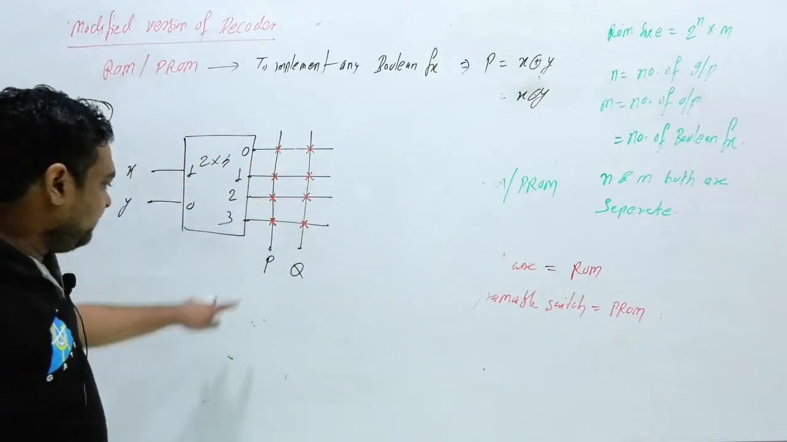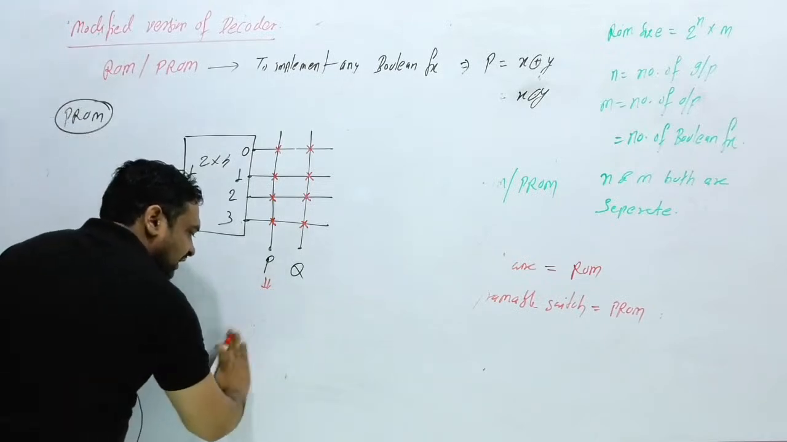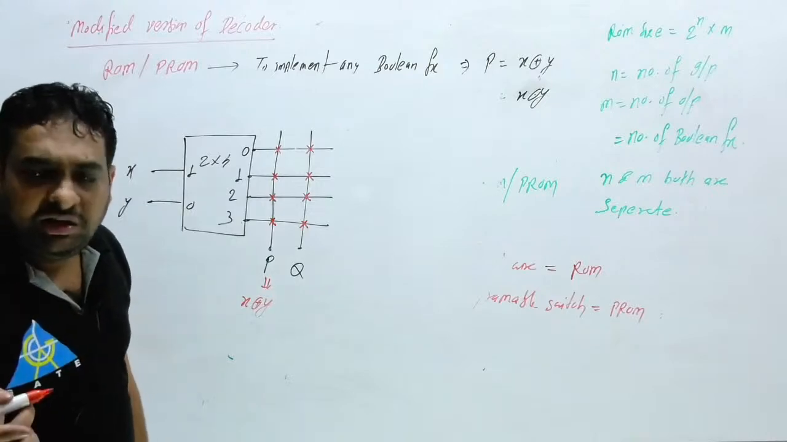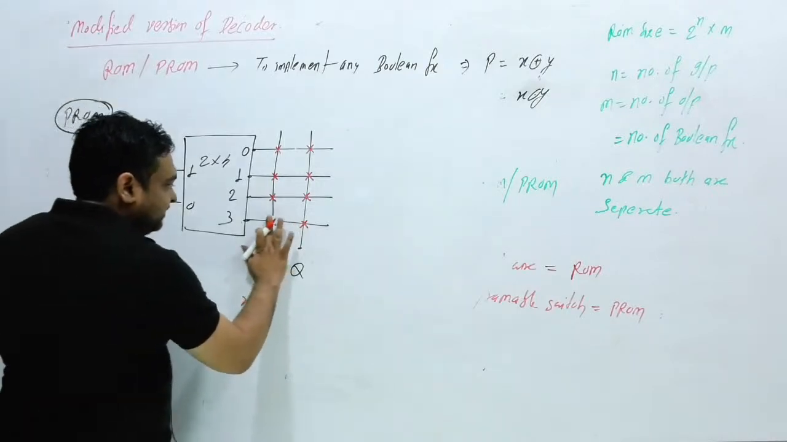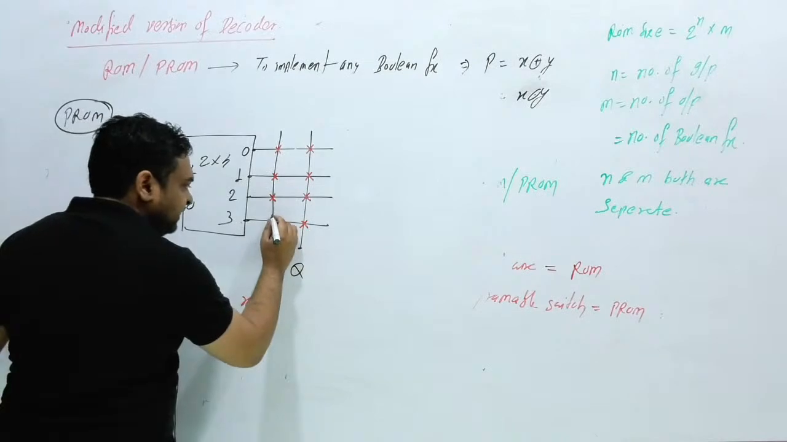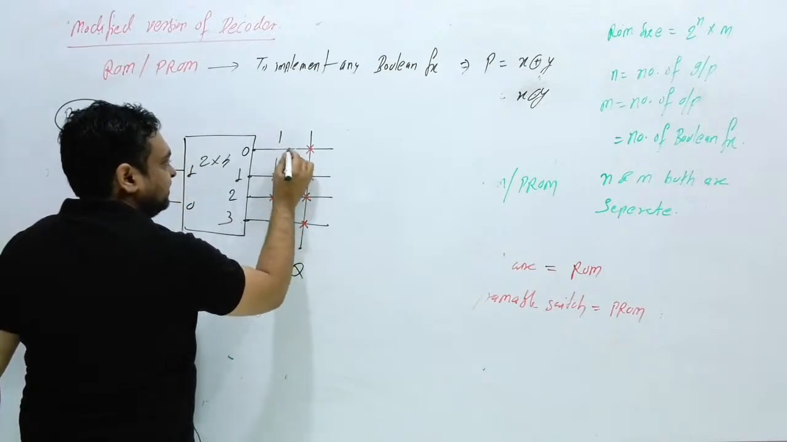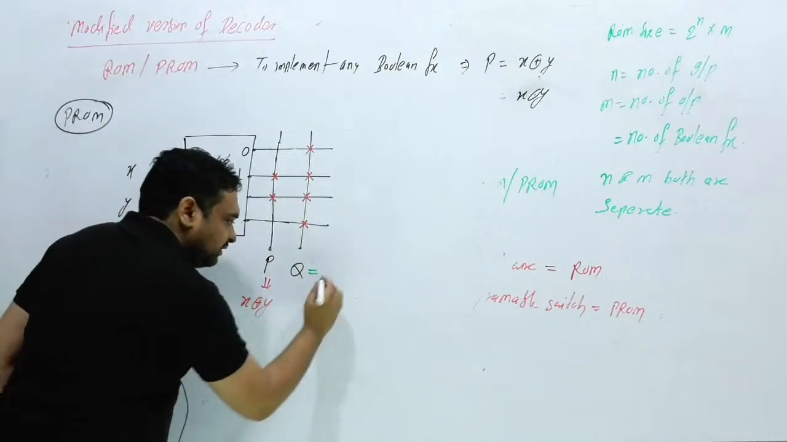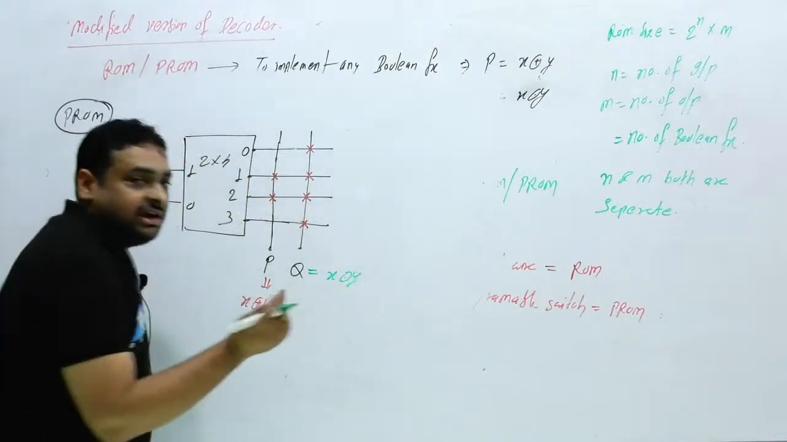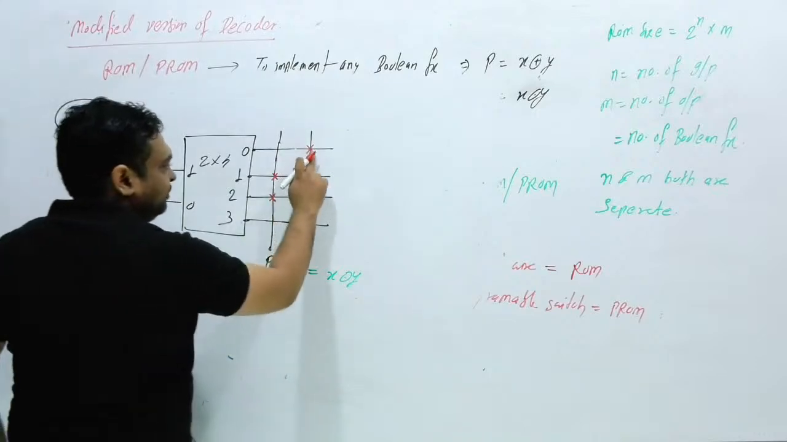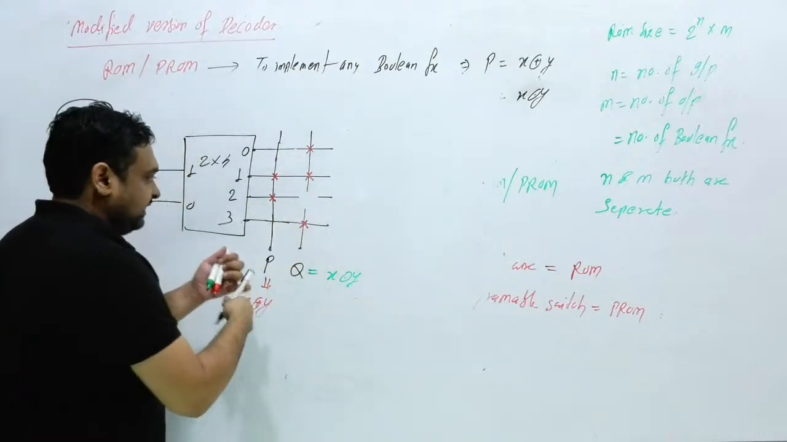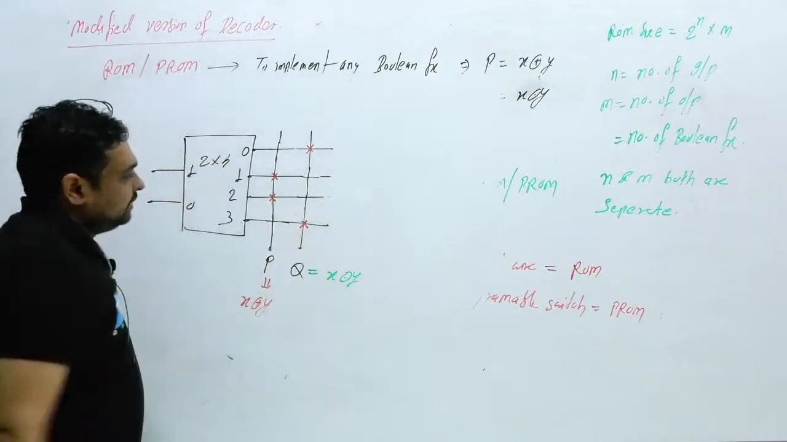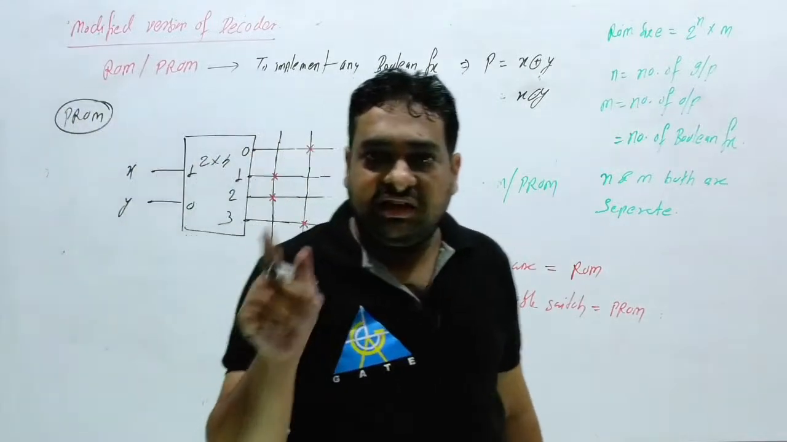Clear this thing? Now if you want P equal to x XOR y, meaning min terms 1 and 3, then this switch will be disabled. This switch is not connected and this switch is not connected. If you want the Q function equal to x XOR y, meaning min terms 1 and 3, then this switch will be connected and this switch will not be connected. So this is not connected and this is not connected, like this. This cross will indicate that it is connected.